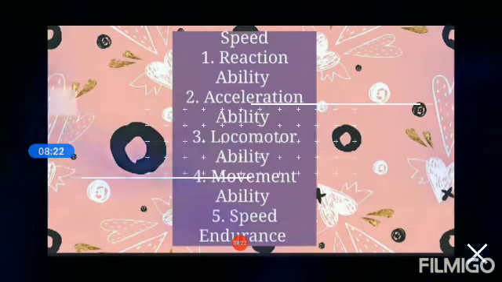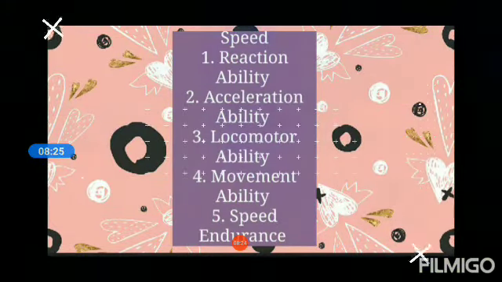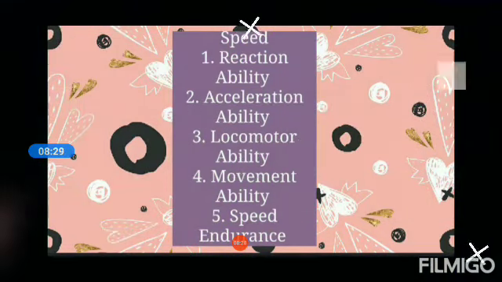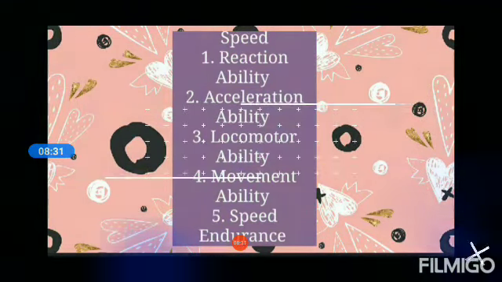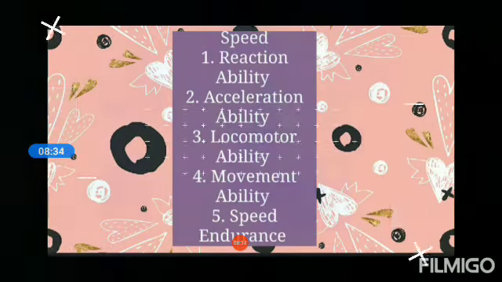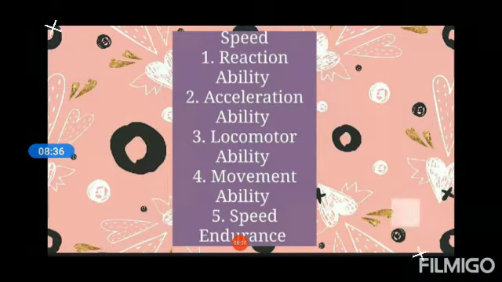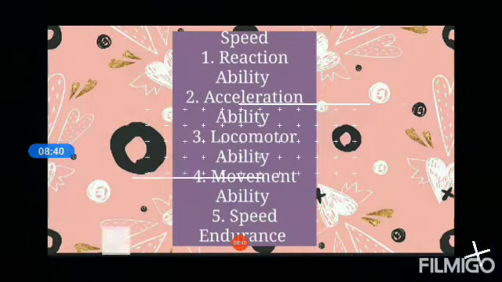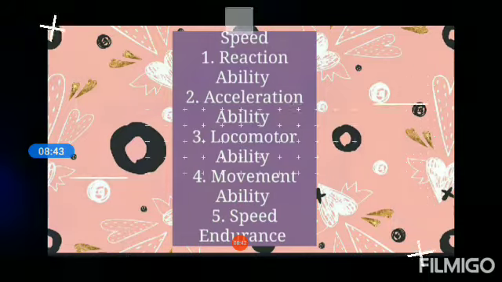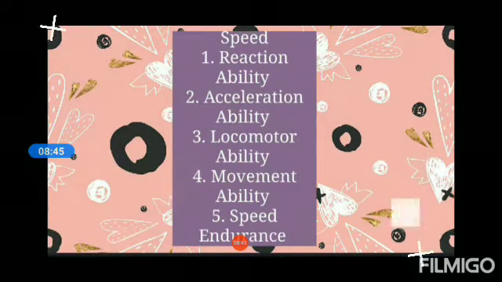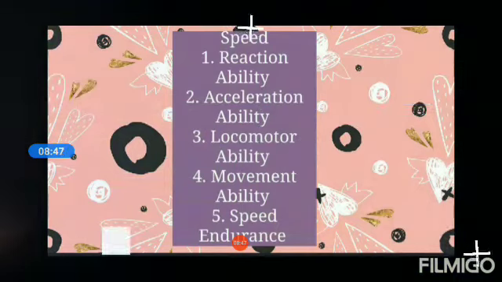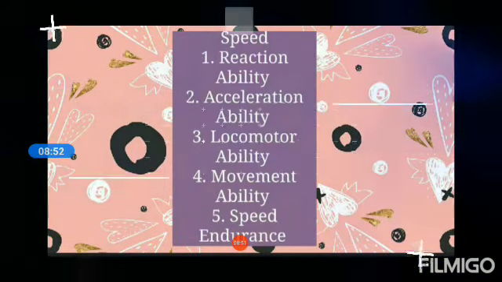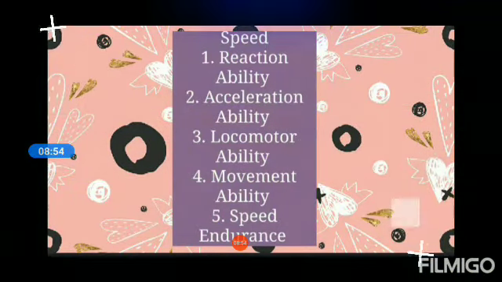Fast-twitch muscle fibers are white in color, whereas slow-twitch muscle fibers are red in color. Fast-twitch muscle fibers are able to contract rapidly and produce maximum force, whereas slow-twitch muscle fibers contract slowly and produce less force. Also, one more feature of fast-twitch muscle fibers is that they fatigue quickly, whereas slow-twitch muscle fibers fatigue slowly.